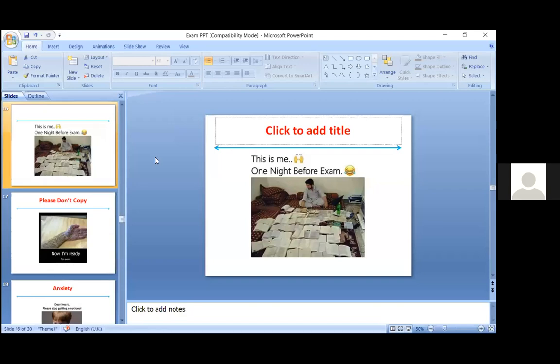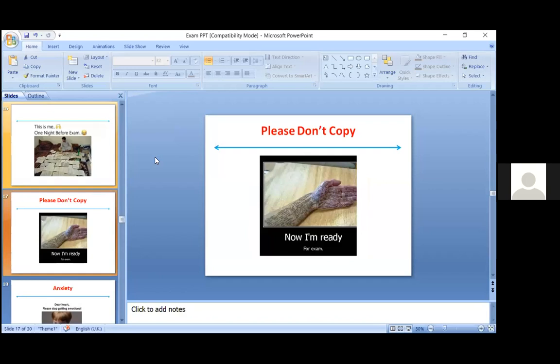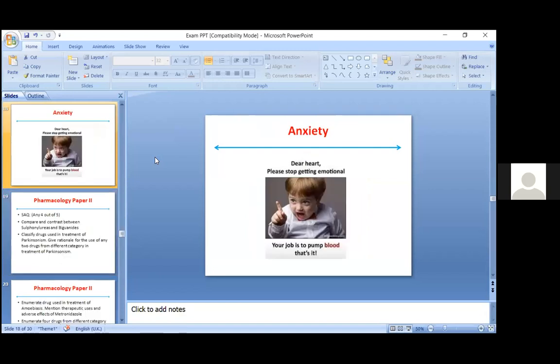Don't make the mistake of reading what has not been read in the last 1 or 1.5 years. First give preference to revising, and then if time permits, read the new chapter that you expect could come in the exam. But do not try to read from every other book. And most important, please don't copy, do not commit any mistake in the exam, because this can hamper your future.